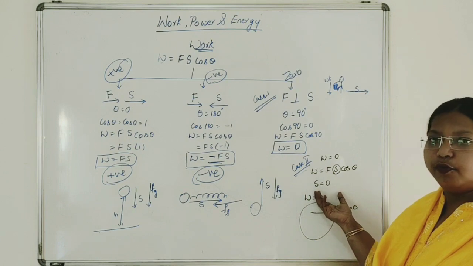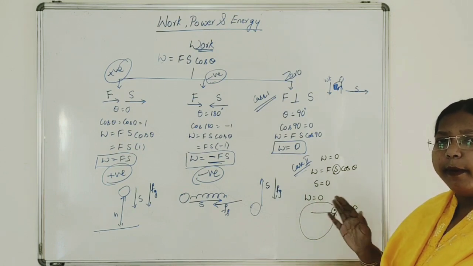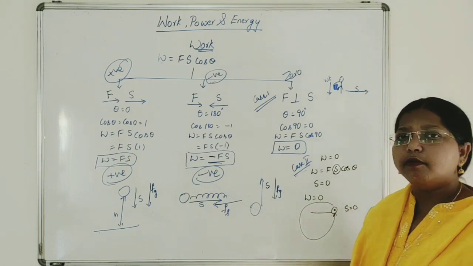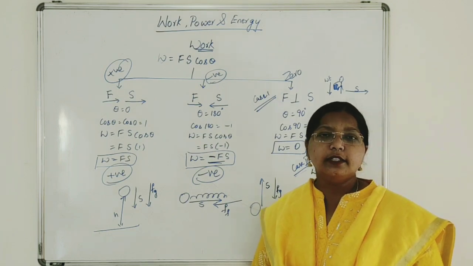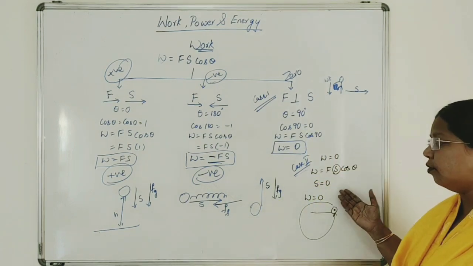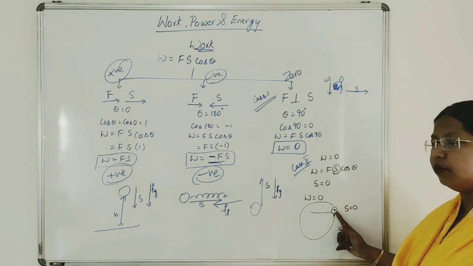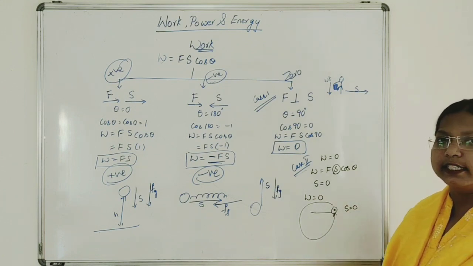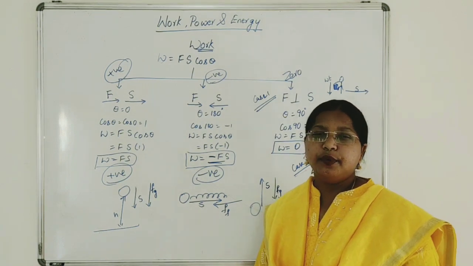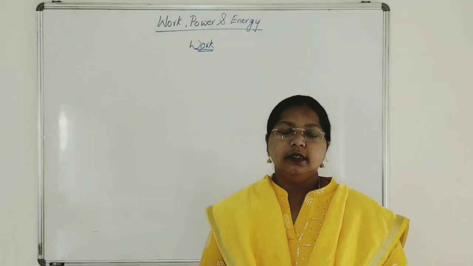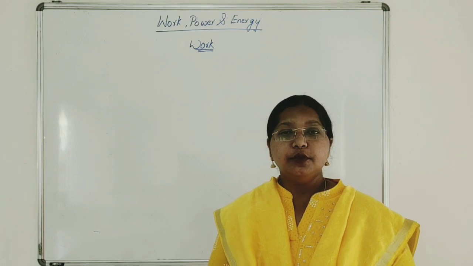And the case 2, where displacement is 0. By the application of force, we cannot move the wall. So the displacement is 0. When displacement is 0, work done will also be equal to 0. Or after making one complete rotation, displacement is considered to be 0. Therefore, work done is 0. Now, let us move on to the units of work.